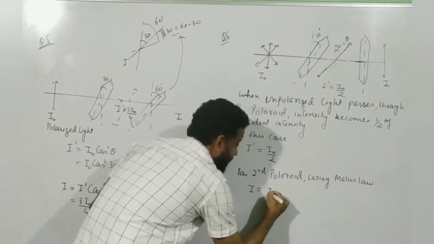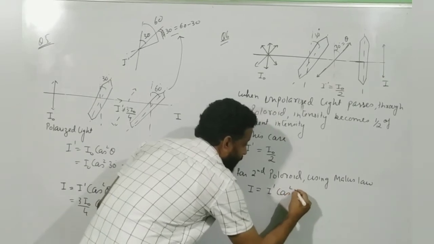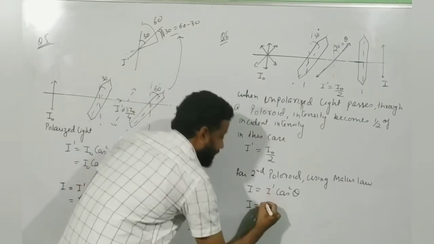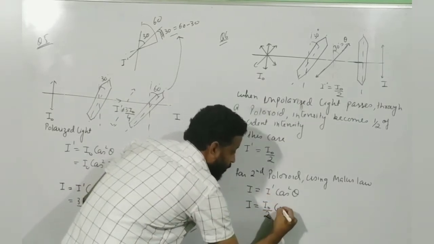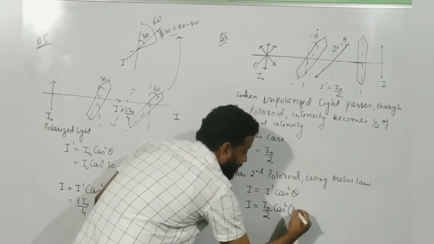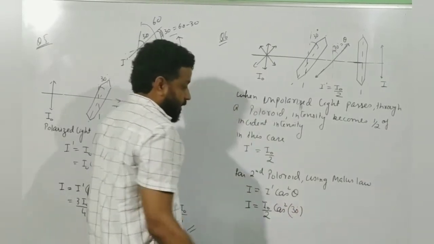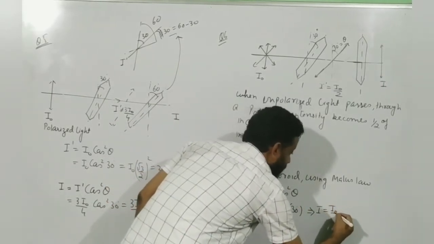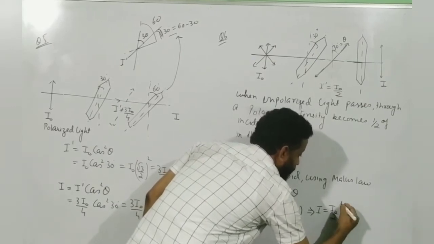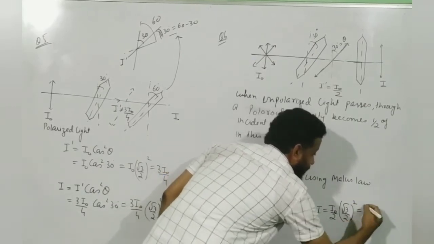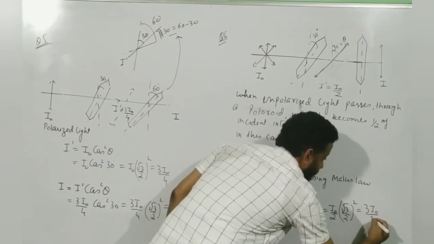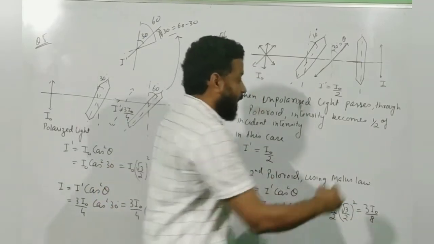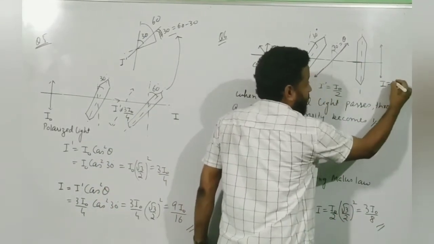I will write like this: I dash cos square theta, and I will be equal to, what is I dash? I dash is equal to I naught by 2 cos square theta. Theta is how much? Theta is 30 degree, so I will be equal to I naught by 2 times root 3 by 2 the whole square, and that is equal to 3 I naught by 8, because 2 square is 4 and then 4 2s are 8. And 3 I naught by 8 is your final answer.